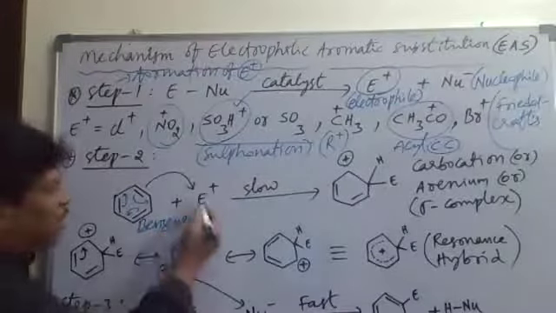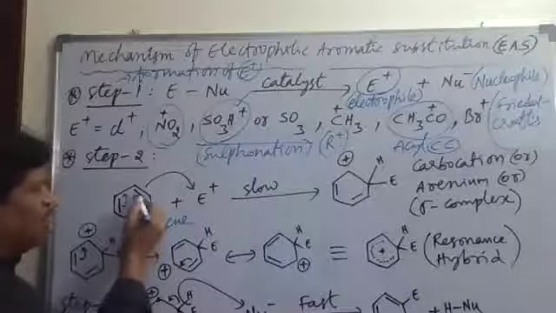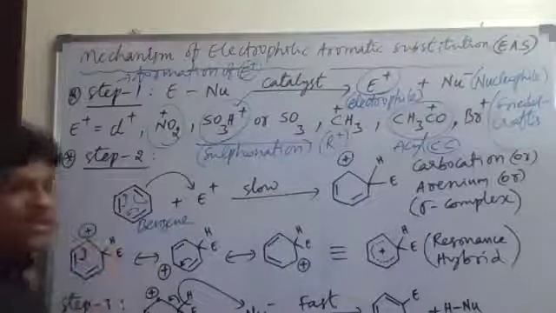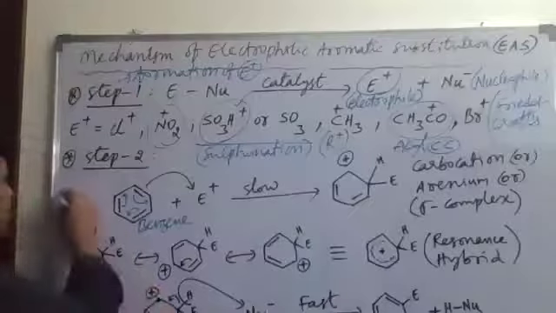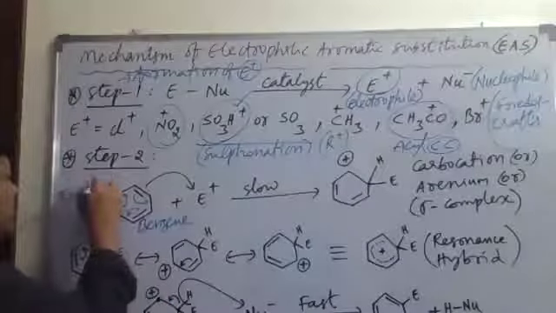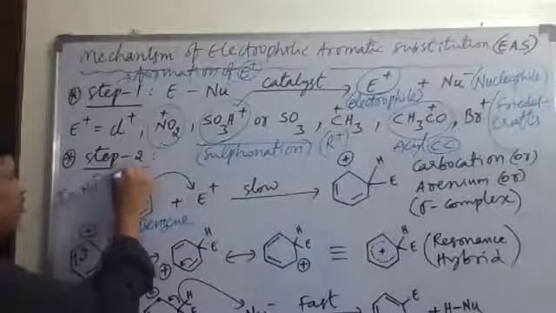Now, why is the electrophile attacking this benzene? The reason is that benzene is the nucleophilic center. Every pi bond acts as a nucleophilic center. So what is the nucleophilic center here? The pi bond. This pi bond attracts the electrophile, and the electrophile is attracted by the pi bond. Always we have to show the curved arrow from the nucleophilic center to the electrophile.